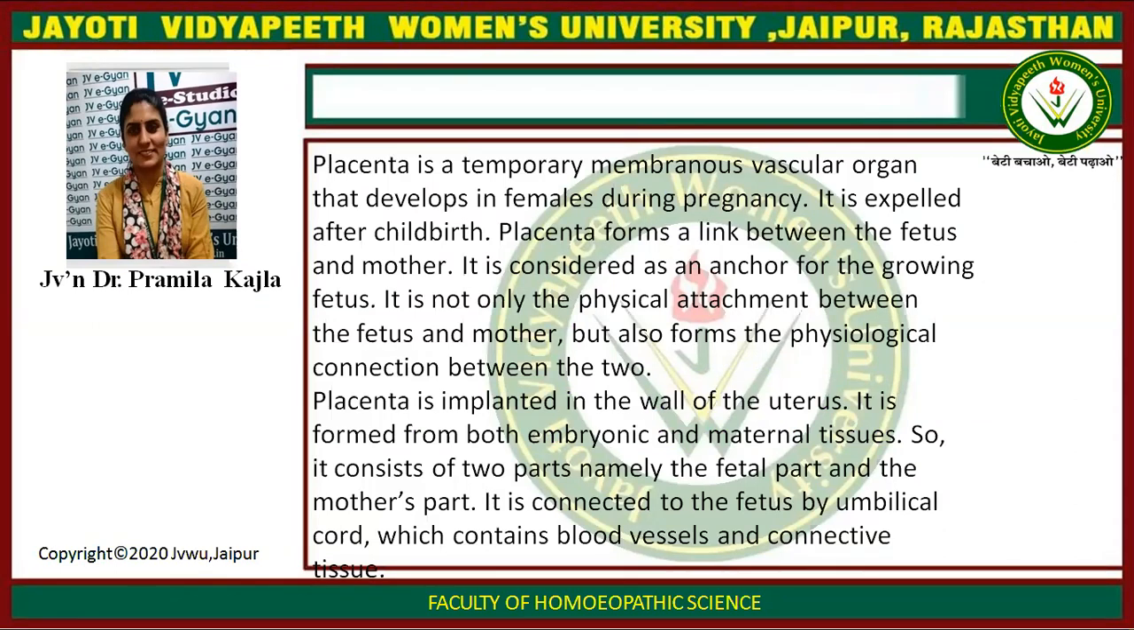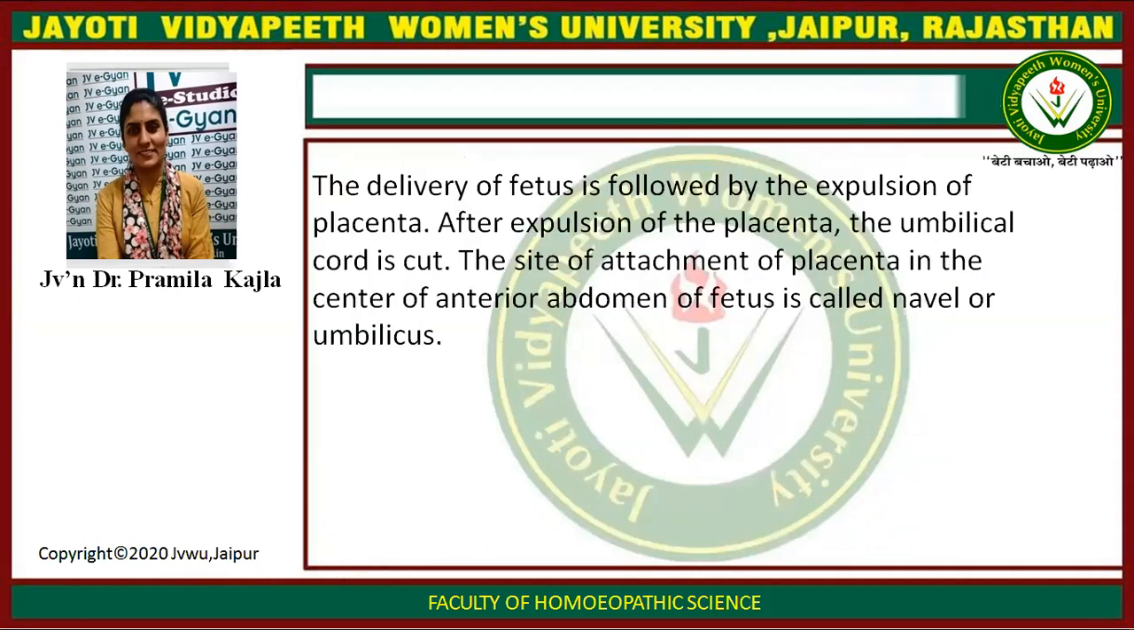Placenta is implanted in the wall of uterus. It is formed through both embryonic and maternal tissue. So it consists of two parts, namely the fetal part and mother part. It is connected to the fetus by umbilical cord, which connects blood vessels and connective tissue. The delivery of fetus is followed by expulsion of placenta. After expulsion of placenta, the umbilical cord is cut. The site of attachment of placenta in the center of anterior abdomen of fetus is called navel or umbilicus.